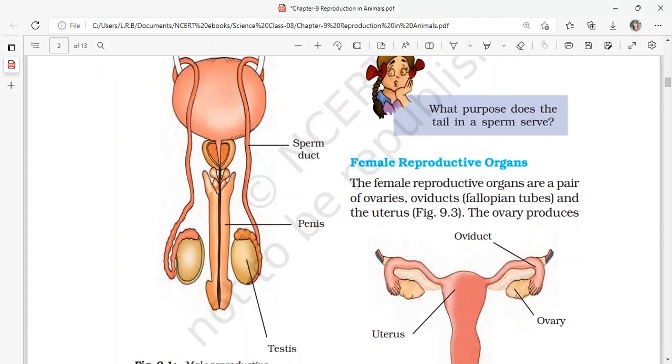What does the tail in a sperm cell do? Just like we discussed above, it helps in the locomotion of the sperm cell, because it needs to swim through the female reproductive parts towards the egg cell.